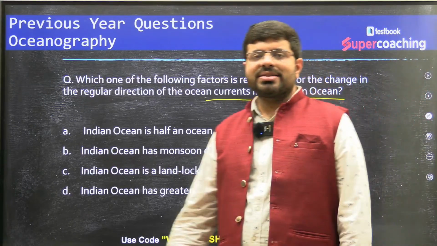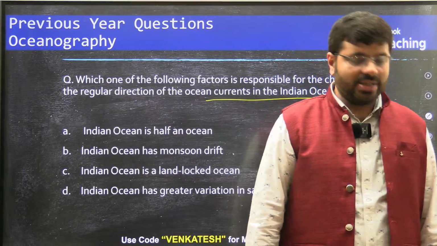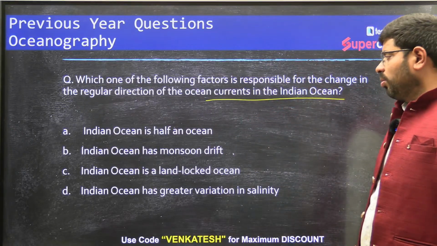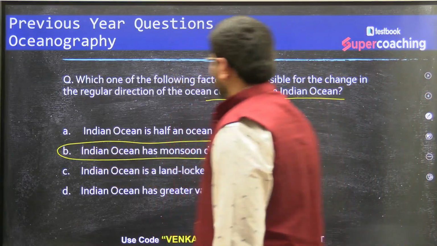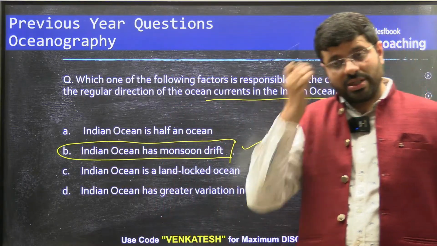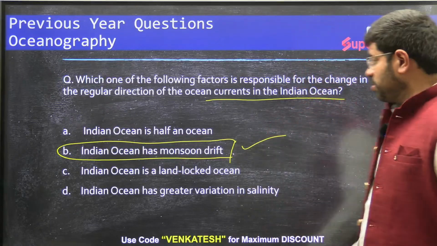Why is there a regular change in the direction of the ocean currents in the Indian Ocean? We all know it is because of monsoons.